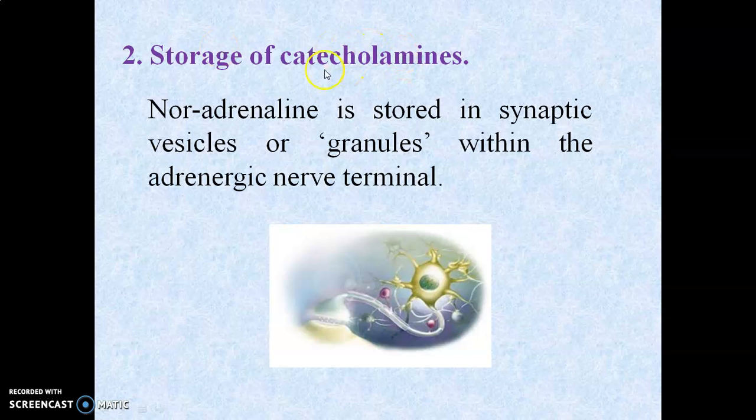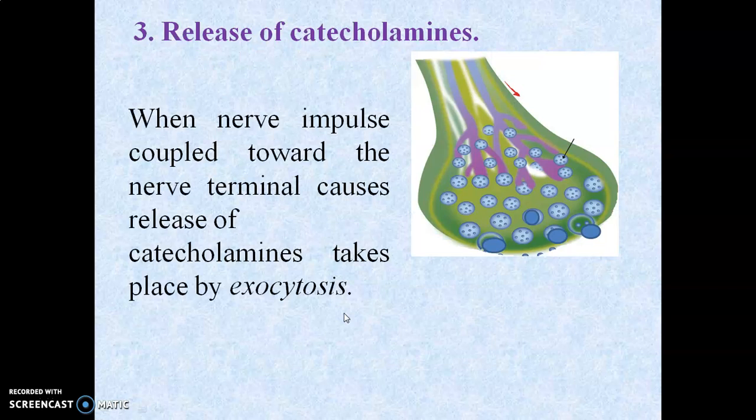Then the storage of the catecholamine. Noradrenaline gets stored in synaptic vesicles, also called granules, present within the adrenergic nerve terminal. This is a place where vesicles are present which contain the activated form of the catecholamine.